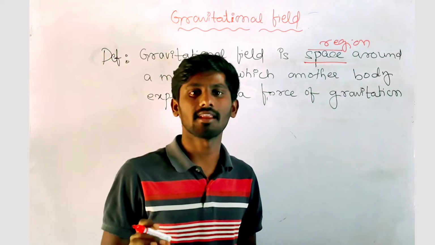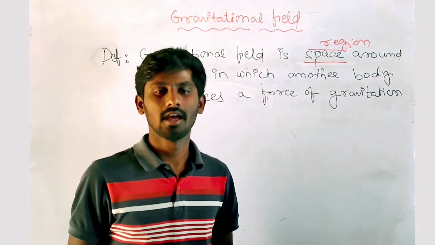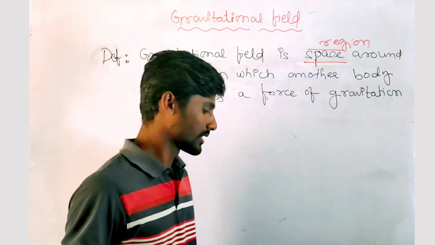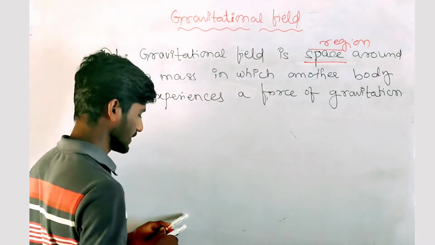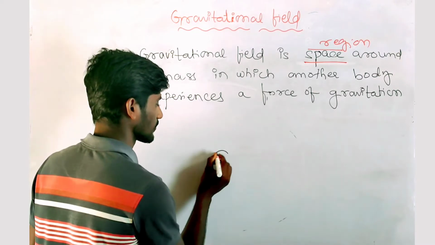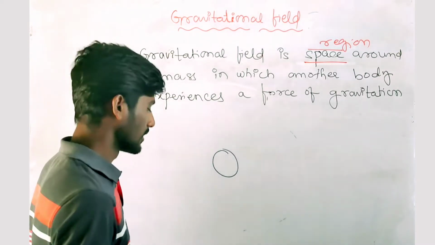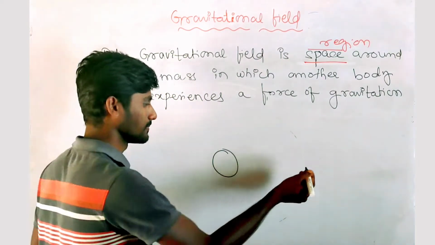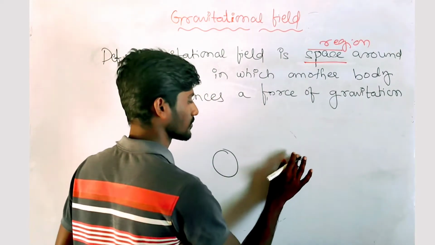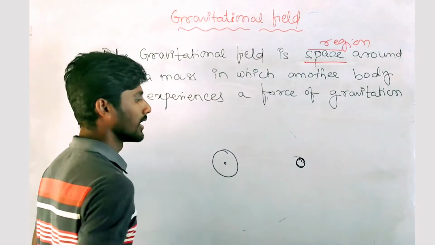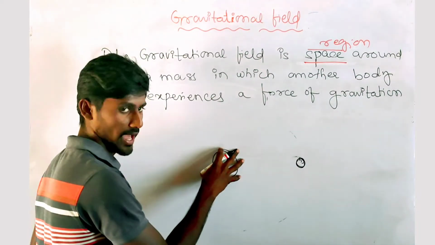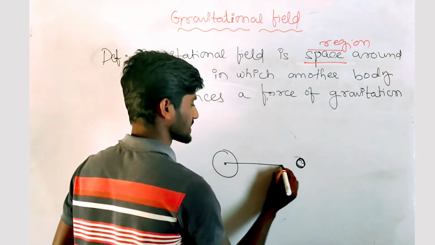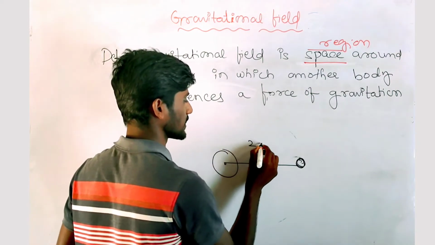Now I will take the analogy of two magnets, and from that you can understand what exactly this gravitational field is. Let's say I have a magnet here and take another magnet which is relatively small, and keep this magnet fixed first and keep the other magnet at a distance, let's say 2 centimeters.